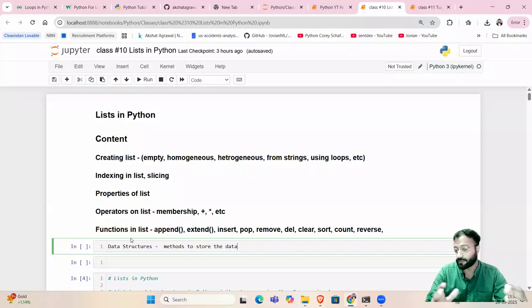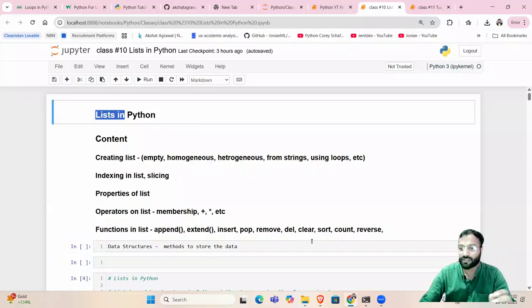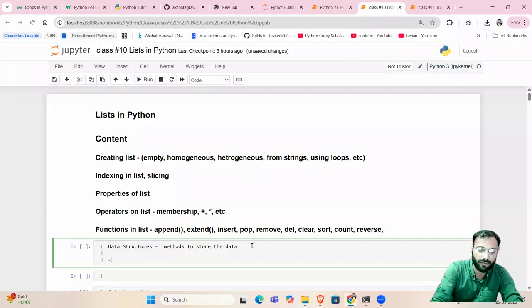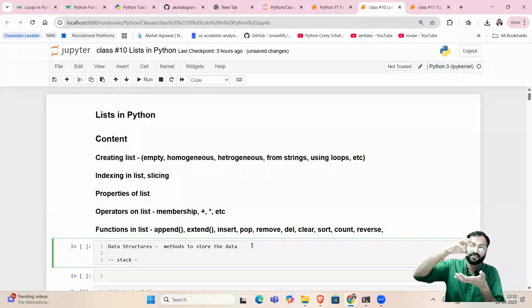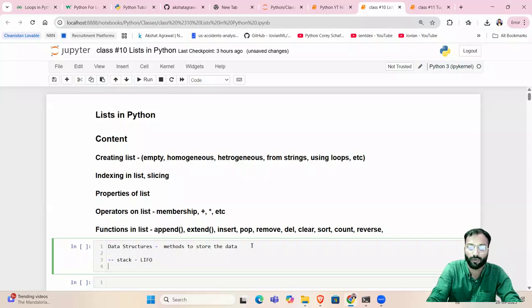So these are some of the complex data structures, but there are primitive data structures also, like list, set, tuple, and dictionary, right? So just to remind you the name, they are very easy. Stack is just like a stack of books. So the book which you have placed at the last will come out at the first. So it's last in, first out, right? LIFO architecture it follows. Then another data structure we have is queue. Queue is like FIFO, first in, first out architecture. The one who has entered the first will come out the first.